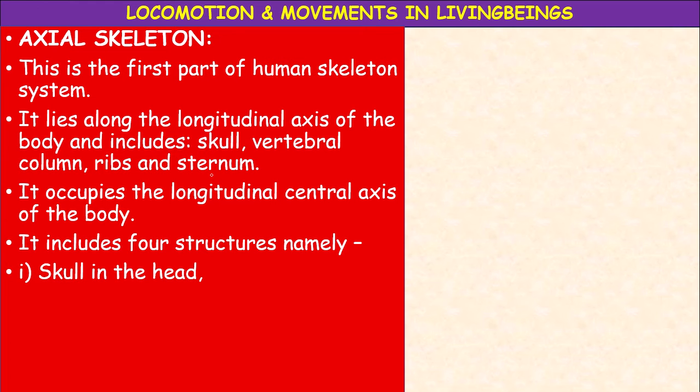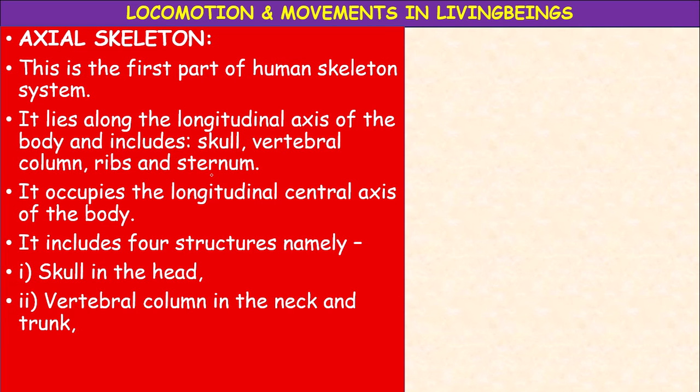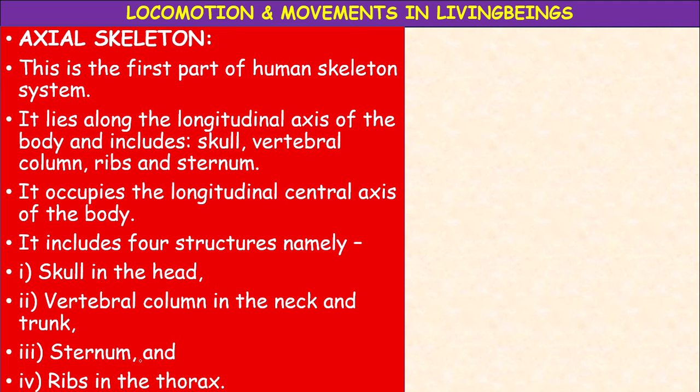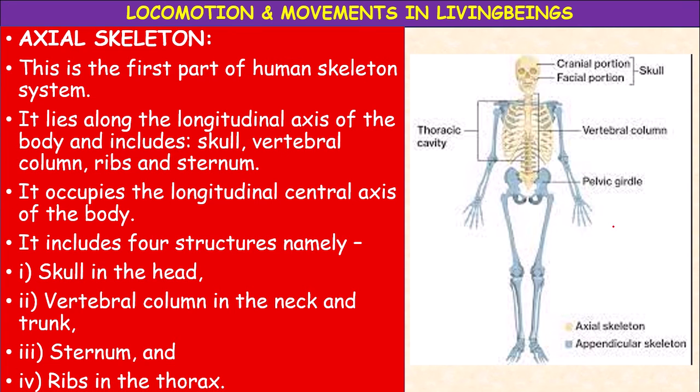What are they? Skull in the head, vertebral column in the neck and trunk, next sternum and ribs in the thorax region, the chest region, thoracic cavity. See here, this yellow colored part represents the axial skeleton. So, what is the first part?